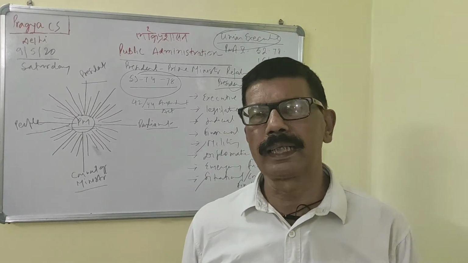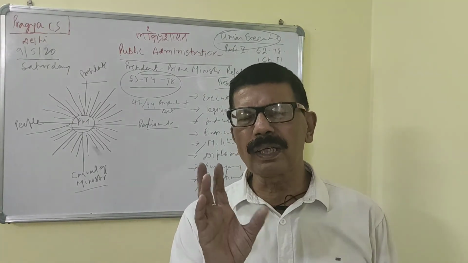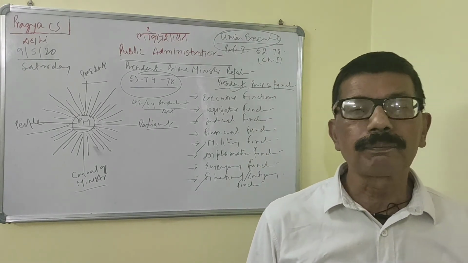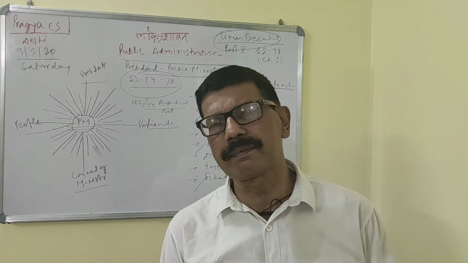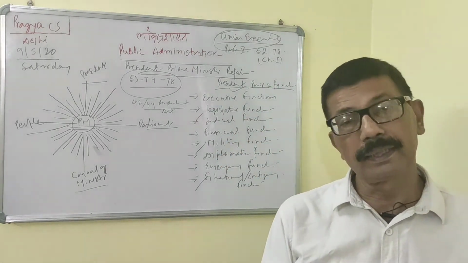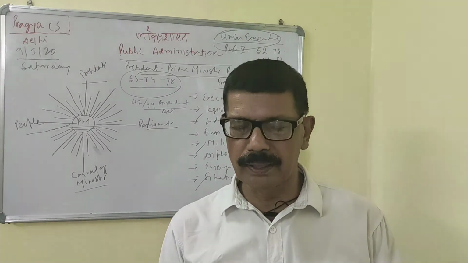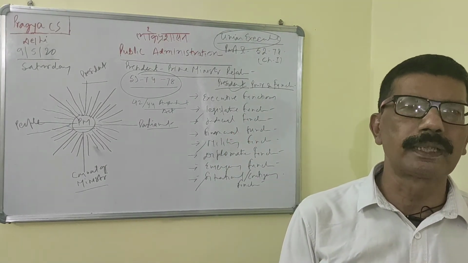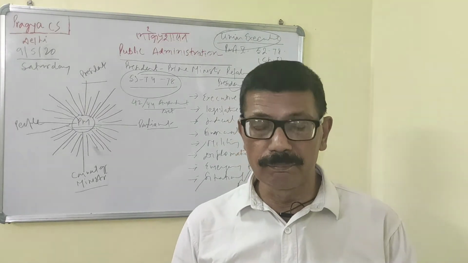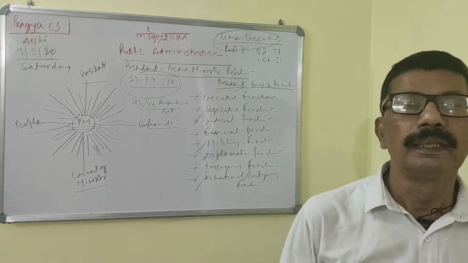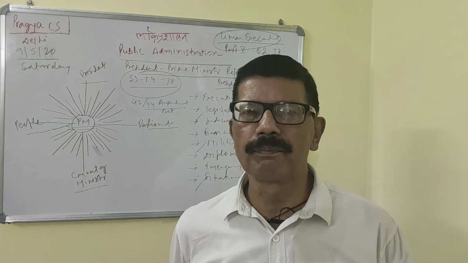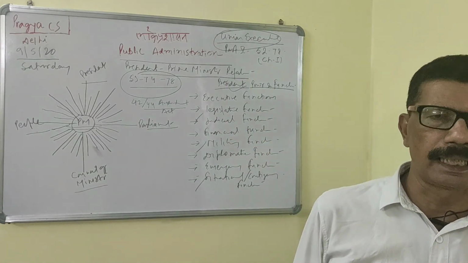Now the question is: what are the determinants which influence the Prime Minister's position? The Prime Minister's position is influenced by several factors, like his relation with the President, his position in the Council of Ministers, his party position in Parliament, his public image, his foreign image, and his administrative skill. Several things make the Prime Minister an effective and assertive one.